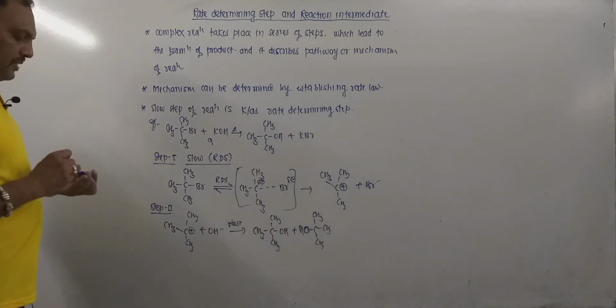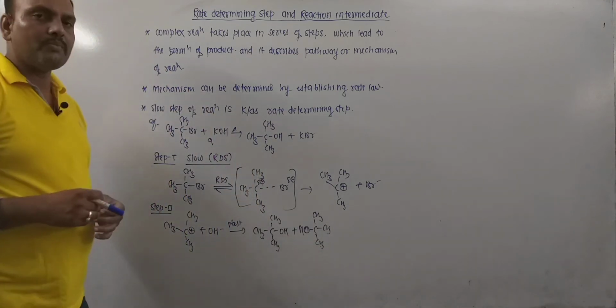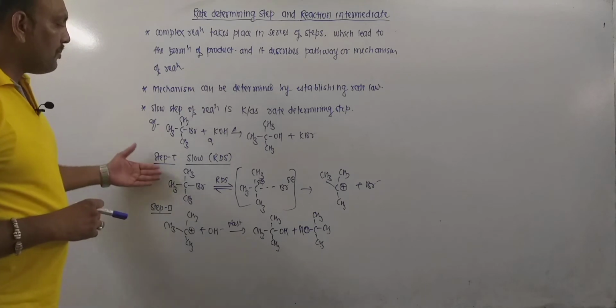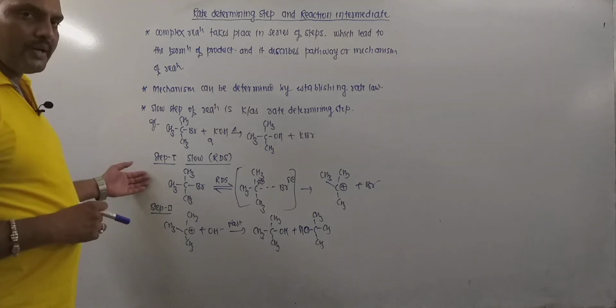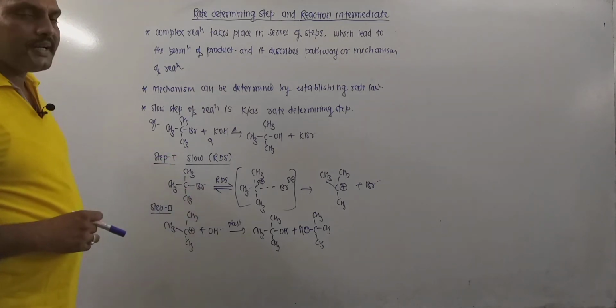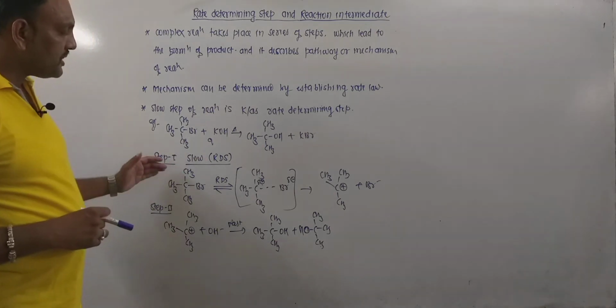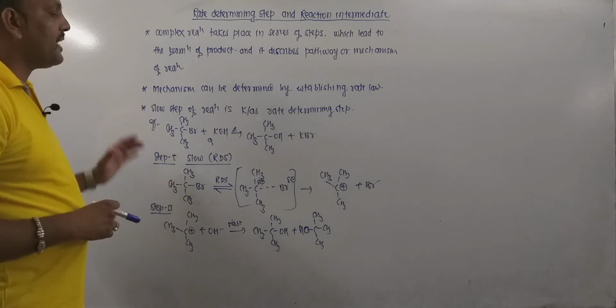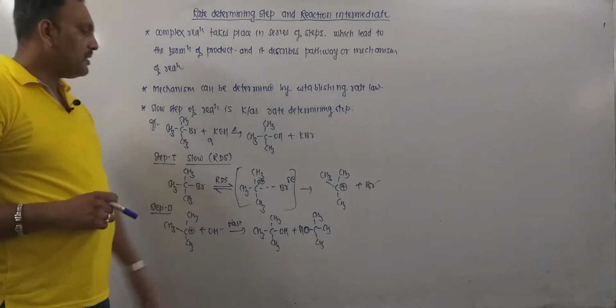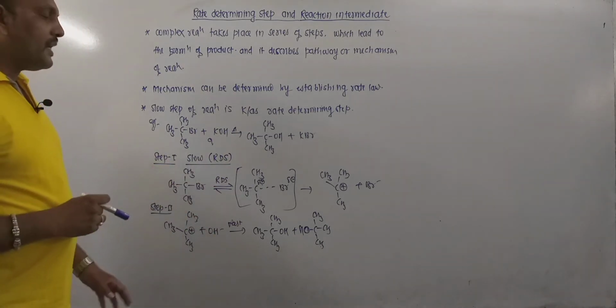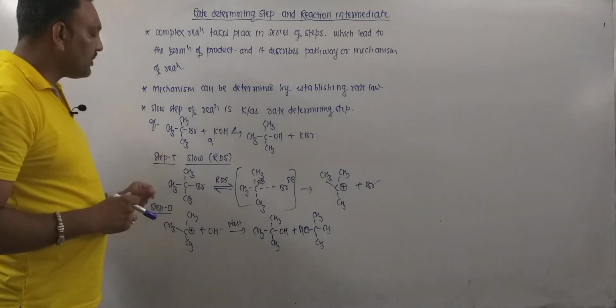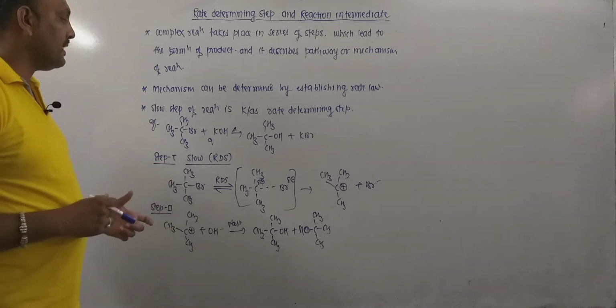Now our point of discussion is the slow step of the reaction. Remember, the first step is the slower one and hence it is called the rate determining step, and in this step just one molecule is involved, that is tert-butyl bromide, and hence the rate of hydrolysis of tert-butyl bromide wholly depends on the concentration of tert-butyl bromide.